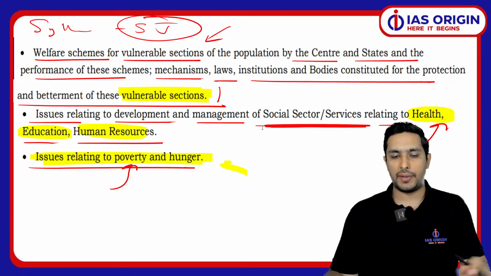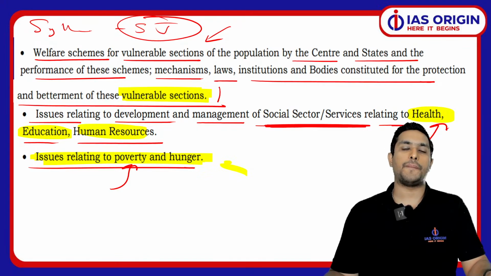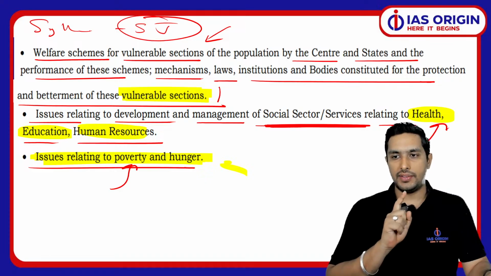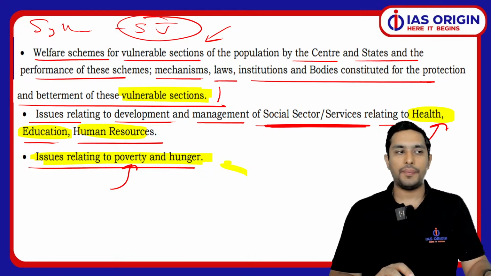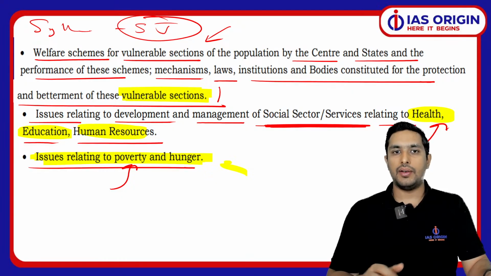So remember one thing for sure, whenever we are talking of the key trends of this paper, we have to know that healthcare and poverty are always going to be the key trends, and we have to have a decent level of understanding of these portions. Having a basic idea is very important. Got it? So I am hopeful that now you are getting a lot of clarity on all these points.